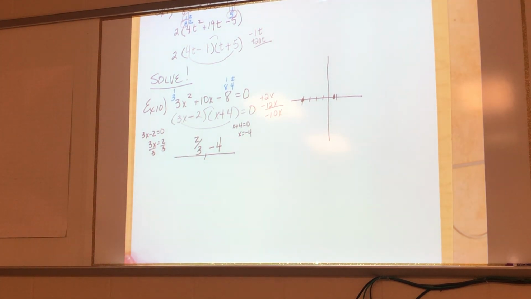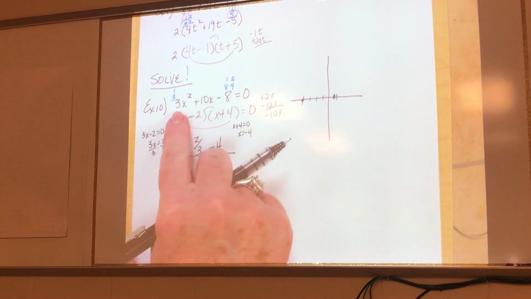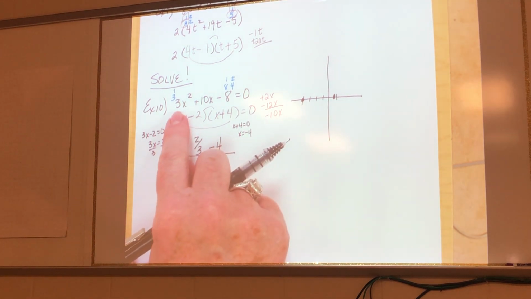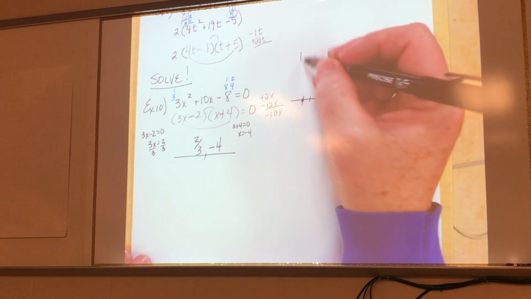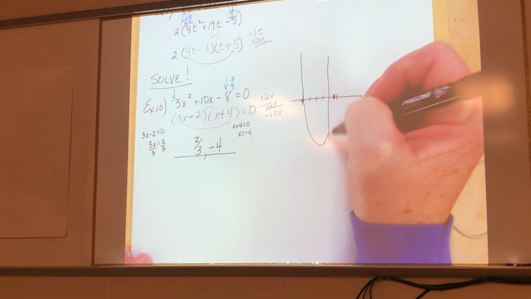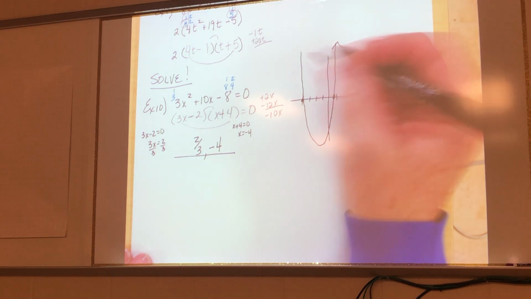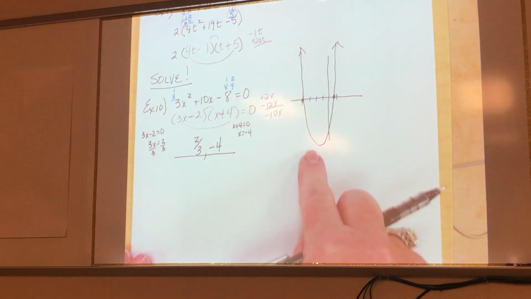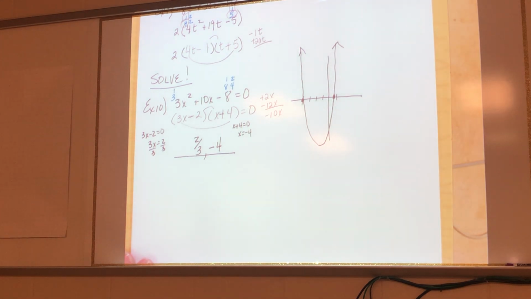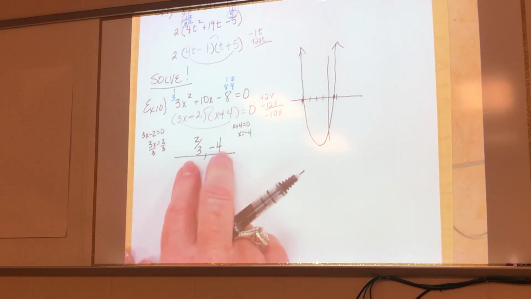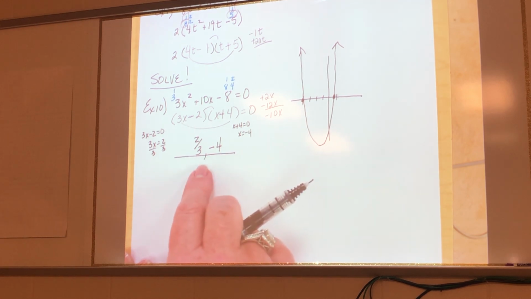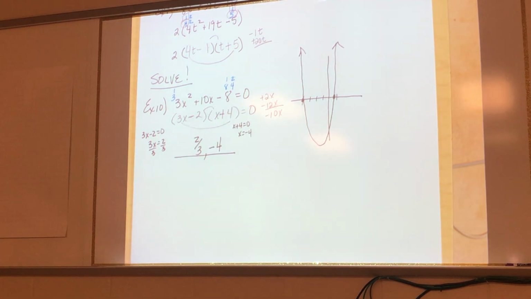Is he going to be wider, narrower, or the same as the parent function? Narrower, because 3 is bigger than 1. Remember, if it's between 0 and 1, that makes it wider. Okay? So he's going to look something like this. Do you agree? To be wide like a 3 is probably going to go down kind of far. We could find the vertex. Remember how to do it? You add these two things together and divide by 2. That gives you the x coordinate or the h. You plug it back in and find your k.